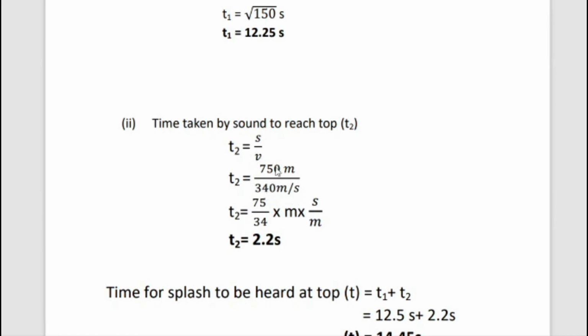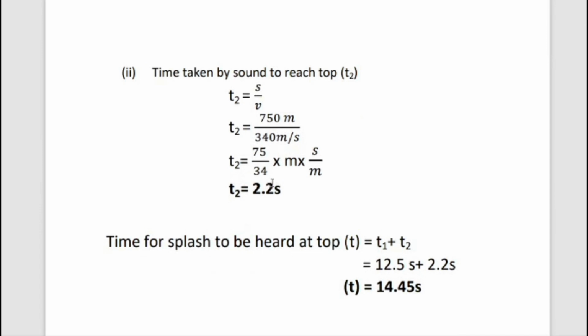Then both 0 are cancelled. Then balance T2 equal to 75 by 34, into meter per meter per second comes to the numerator, means second per meter. So both meters are cancelled. 75 by 34 is equal to 2.2. So finally we get the time taken by sound to reach top, T2 equal to 2.2 seconds.